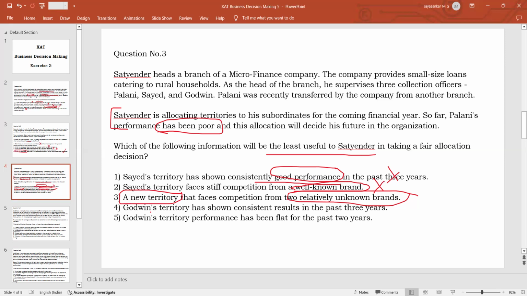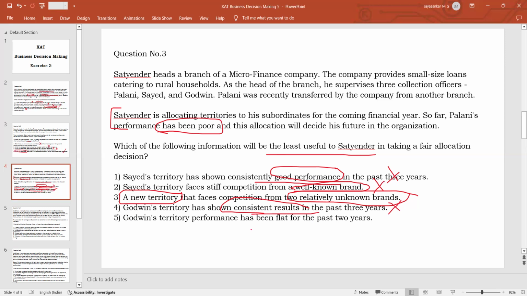Option 4, Godwin's territory has shown consistent results. Again, the same thing. Existing business having consistent results means it is not improving, but it is not declining either. So when a person who has a poor track record like Palani is put there, there is a risk that the business will come down. So this again is relevant information to decide whether Palani should be given this territory or not.